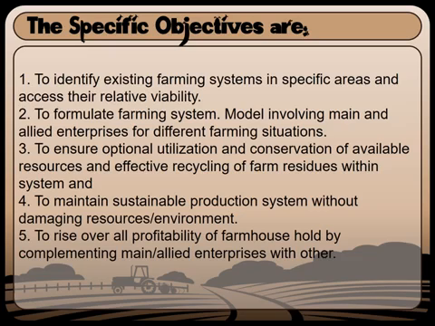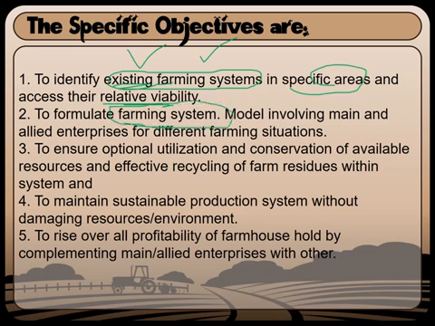The next thing is the specific objectives. The specific objectives of the farming system are to identify the existing farming systems in specific areas and assess their relative viability. That is, you have to identify what type of farming is being done in what type of area, and what can be done with the farming there. And also to formulate farming systems, that is, which place requires what type of farming. You can formulate these farming systems by involving various models as well as enterprises for different farming situations. This is also one of the main objectives.